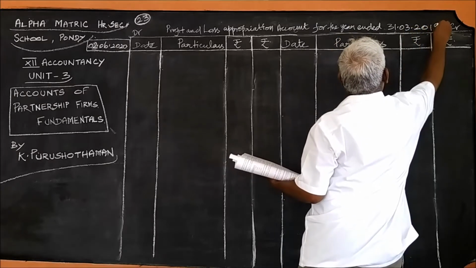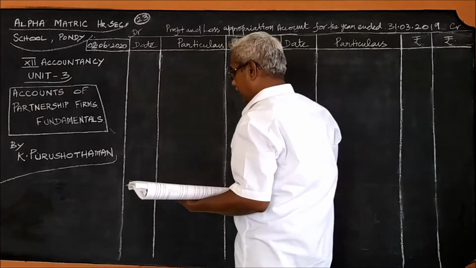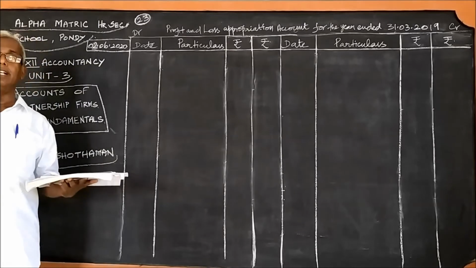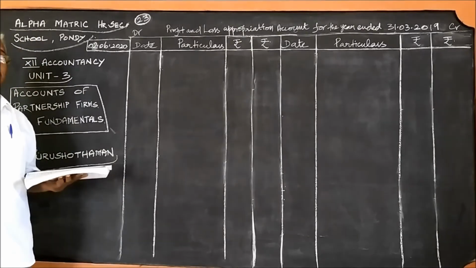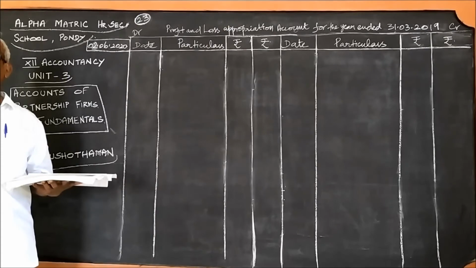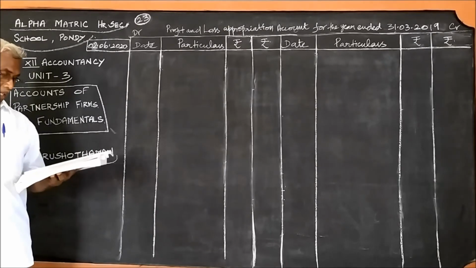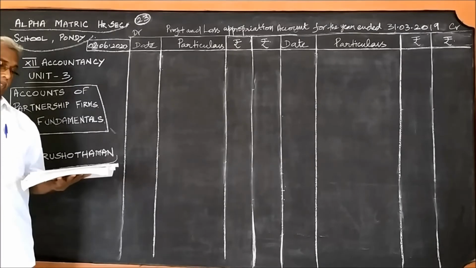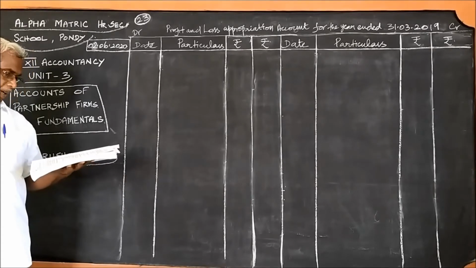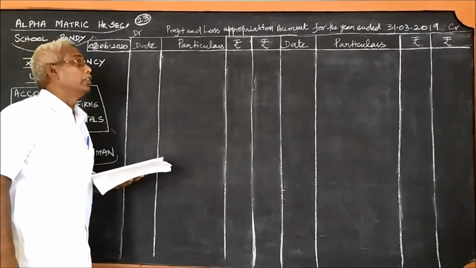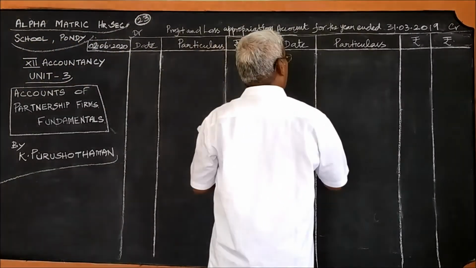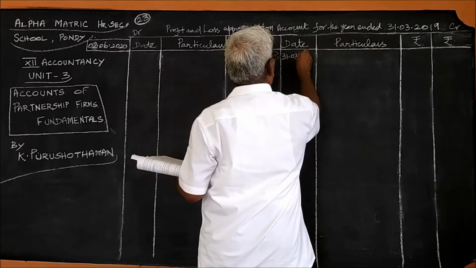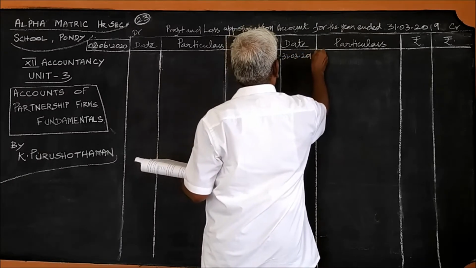If it begins with January, it will end with December. If it begins with April 1st, then it will end with the next year March. So 31/3/2019. Okay, now we go to the problem. During the year, the firm earned a profit of 3,65,000. So the last date 31/3/2019.